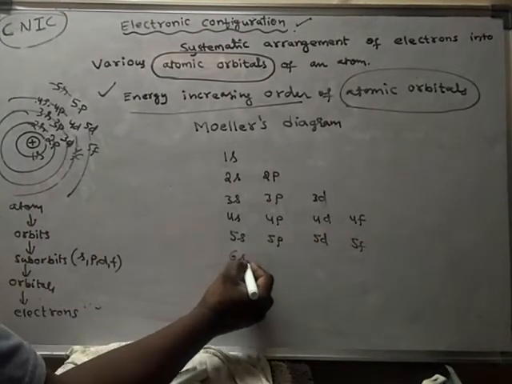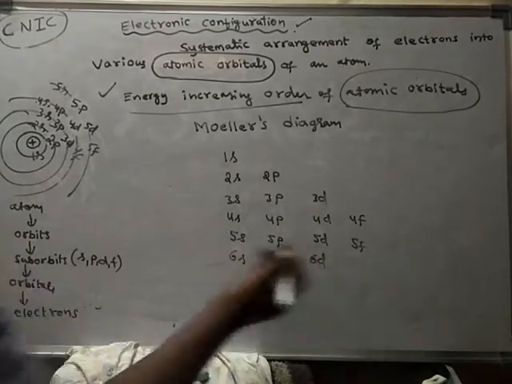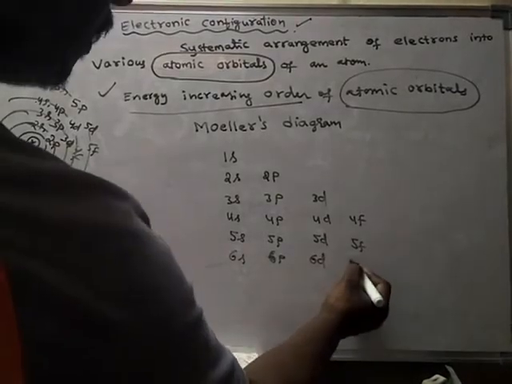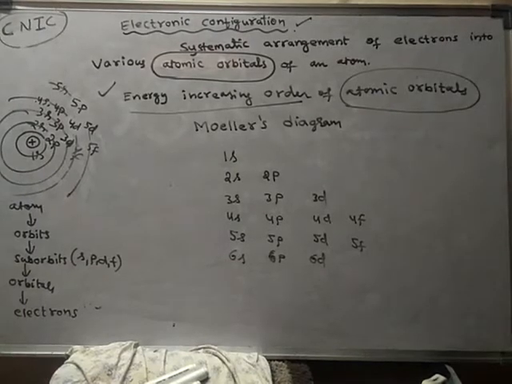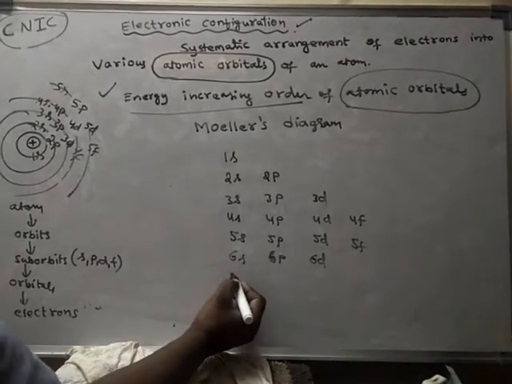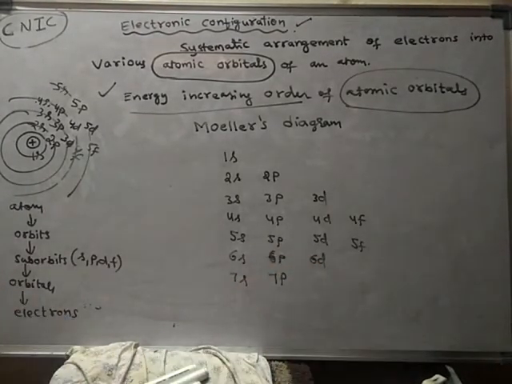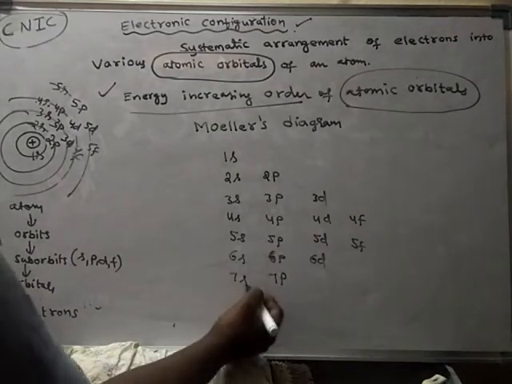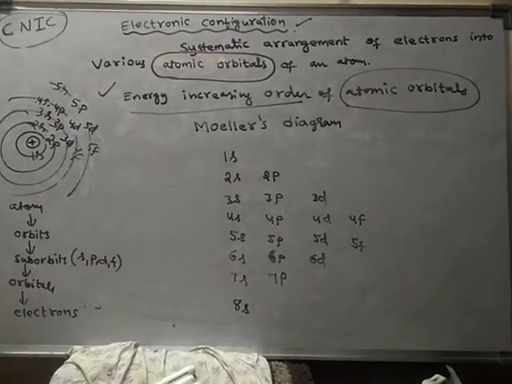In the sixth orbit 6s, 6p, 6d. 6f is not there because scientists haven't discovered it so far, so I am not writing 6f. Next is the seventh orbit, 7s, 7p, and even 7d is also not discovered. So 7s, 7p, and 8s. So these are all the different suborbits belonging to different orbits.